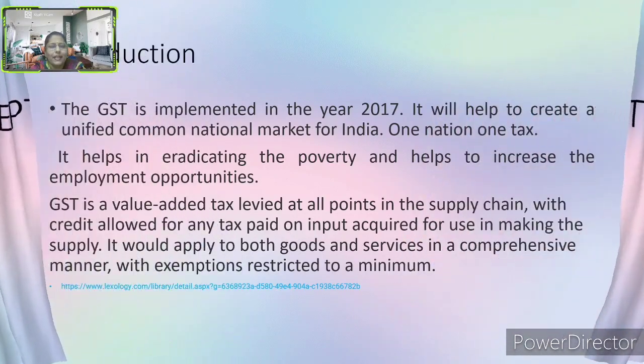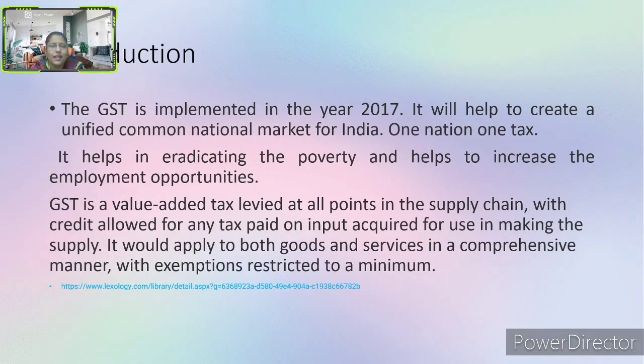Here, now let us see the brief introduction of GST. The GST was implemented in the year 2017. It will help to create a unified common national market for India: one nation, one tax. This has been implemented for what purpose? To implement one nation, one tax.